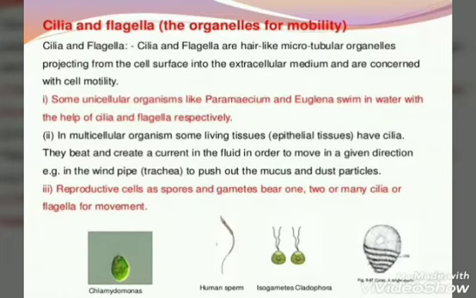Some reproductive cells such as spores and gametes bear one, two or many cilia or flagella for the process of movement. So in this way, cilia and flagella are responsible completely for the mobility or motility of the cell organelles.